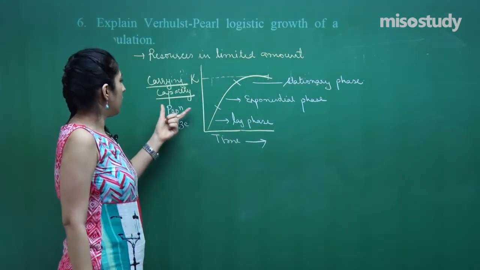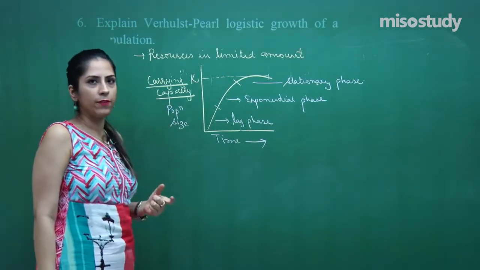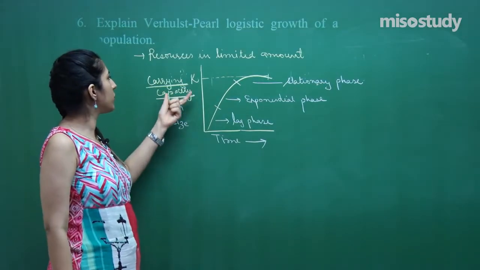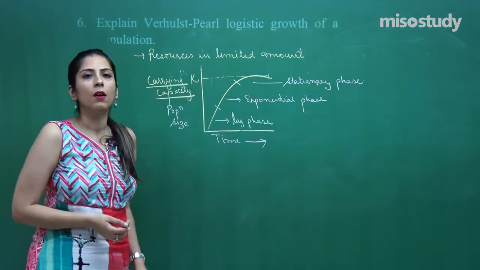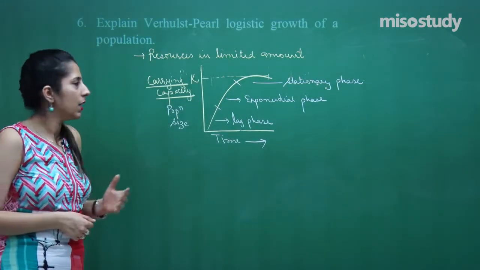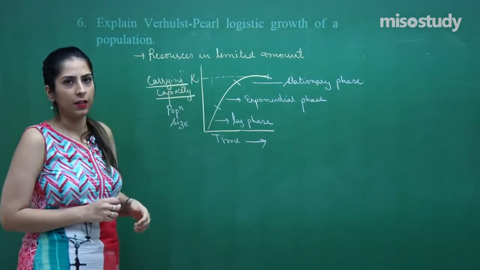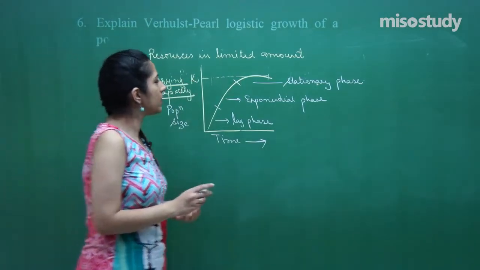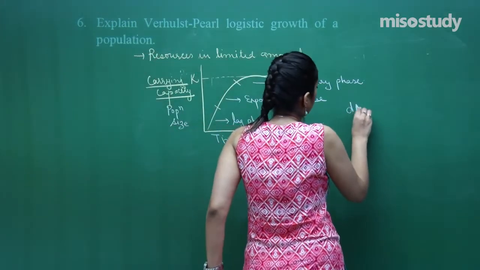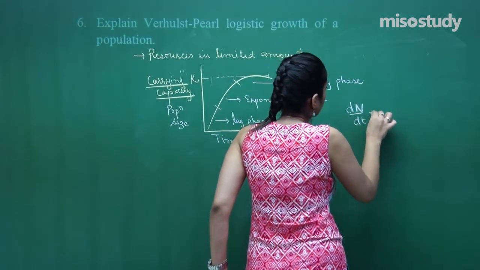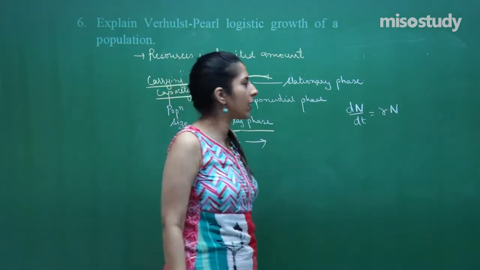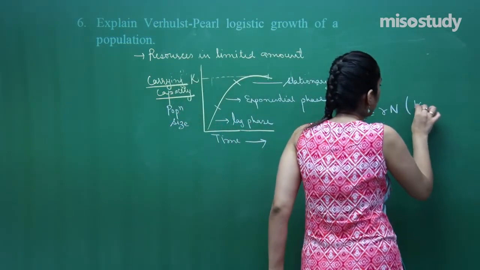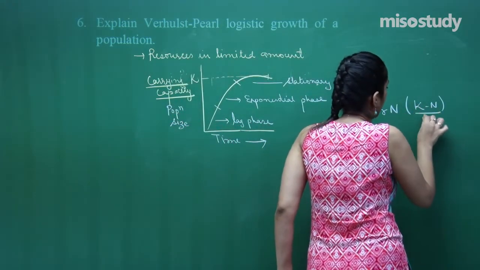Now, when this type of graph is obtained, a factor comes which is called carrying capacity, and the population will not be able to grow beyond this carrying capacity. Carrying capacity is denoted by K. Now, the equation says dN by dt is not only equal to rN. In fact, one more factor came in this, that is (K minus N) by K.